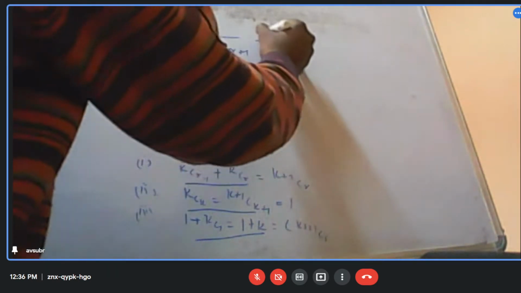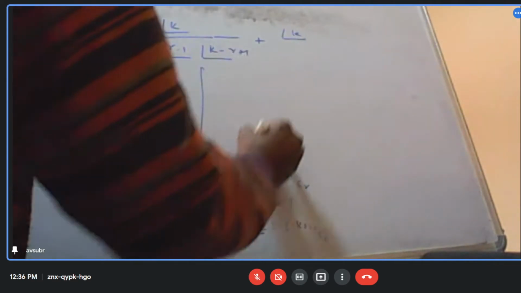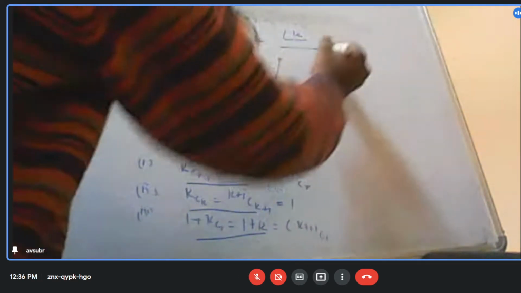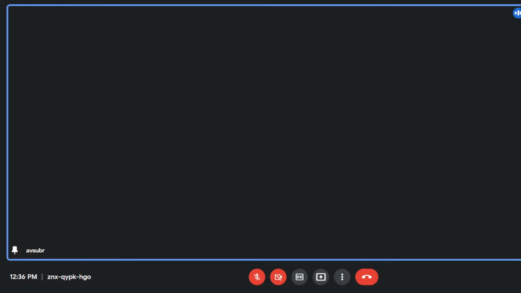Plus the second term can be written as factorial k by factorial r, factorial k minus r. Yes, sir. [Hindi side conversation about an interview, an airport purchase and T20 charging.]